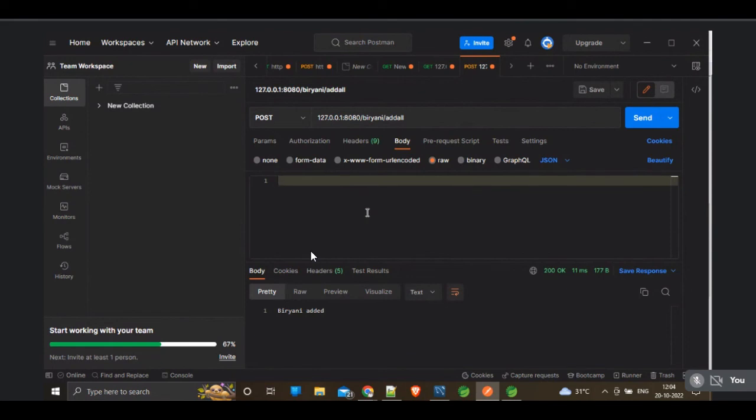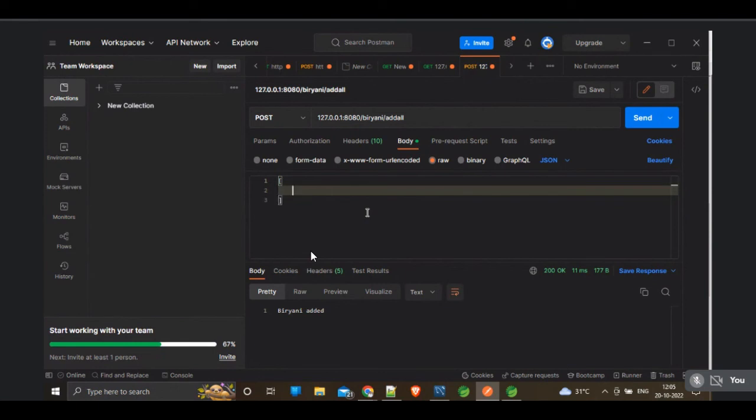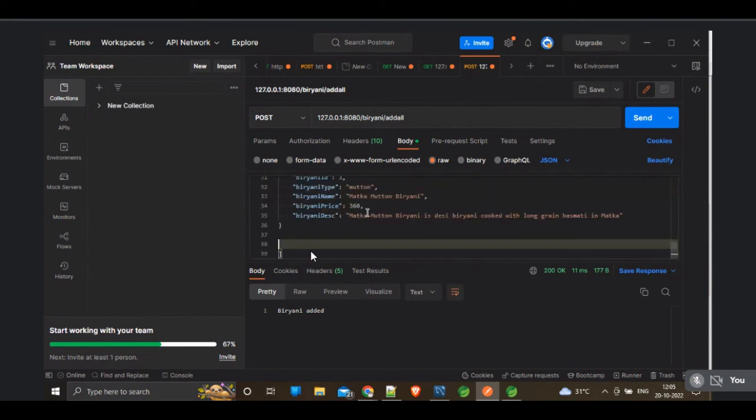I'm using the content type JSON, so please work with JSON type of data. We have to inform the Spring Boot application to store it. Content type is mandatory when you are posting data, remember. Here we have to send a list of biryanis, so I'm using a list. You can mention any number of biryanis.